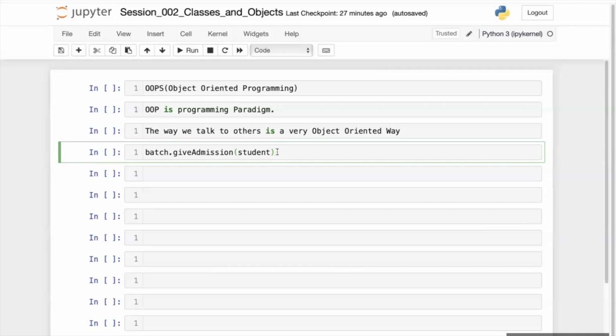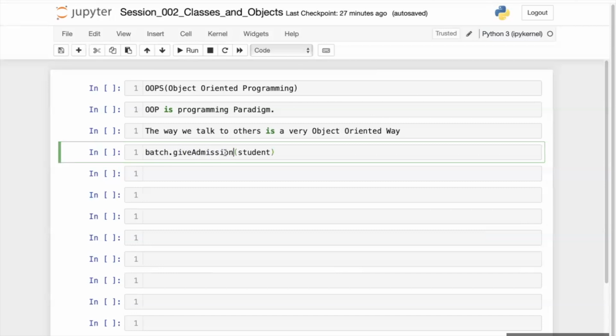If you simply look at this line, someone who is not aware of coding and object oriented programming will look at it, batch dot get admission, and he will understand what message this line is conveying. There is a batch, and this batch is giving admission.